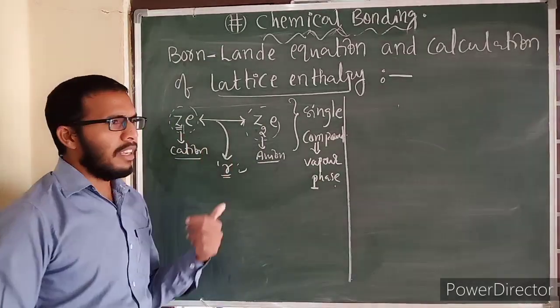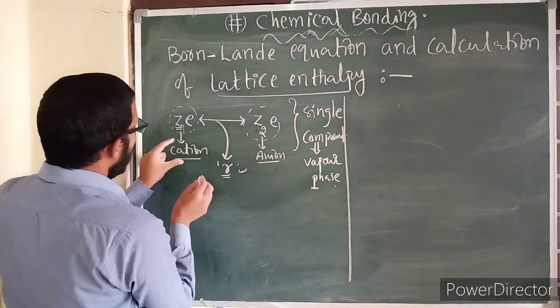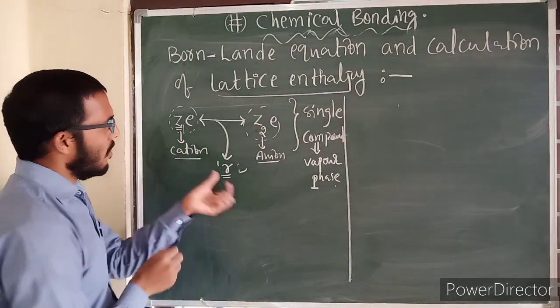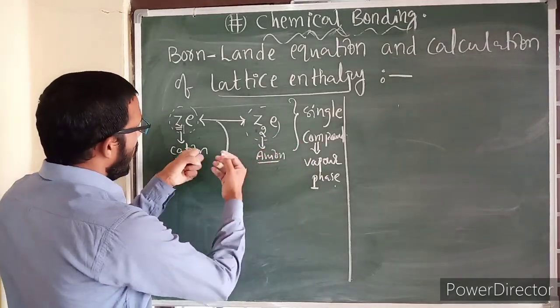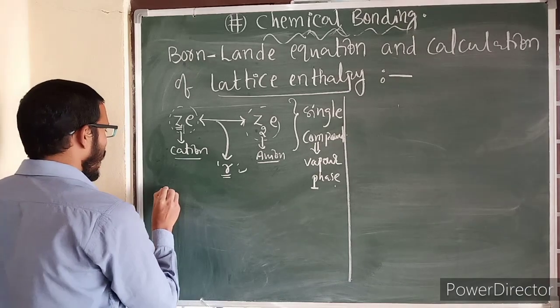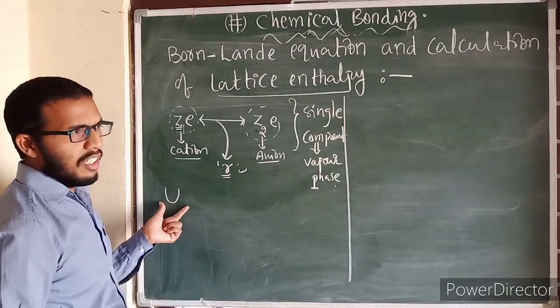No interaction means potential energy becomes zero. Between a positively charged cation and a negatively charged anion there is an attractive force, giving the electrostatic potential energy.